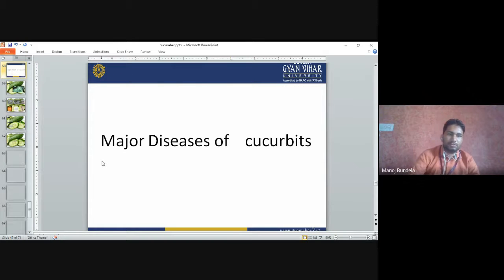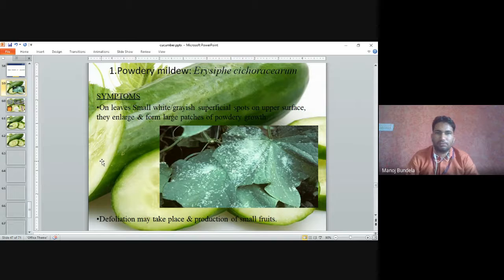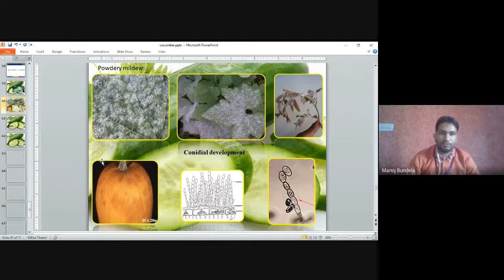Major diseases. The first is powdery mildew. On the upper surface of the leaves, a powdery growth appears, and after that defoliation occurs. The leaves start folding. These are the symptoms of powdery mildew. The powdery growth appears on the outer surface of the leaves.